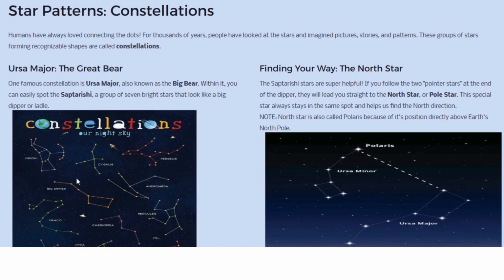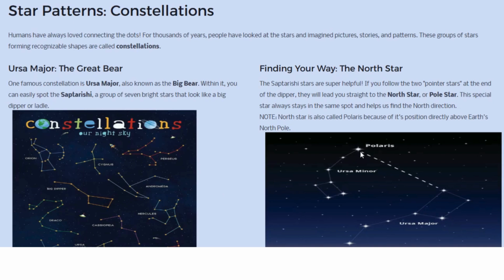That's it. So you can see these are some of the very famous patterns or constellations: Orion, Cygnus, Perseus, Andromeda, Scorpio. Here is Ursa Major. Ursa Major and Minor are shown here in depth. And what you see here is Polaris.